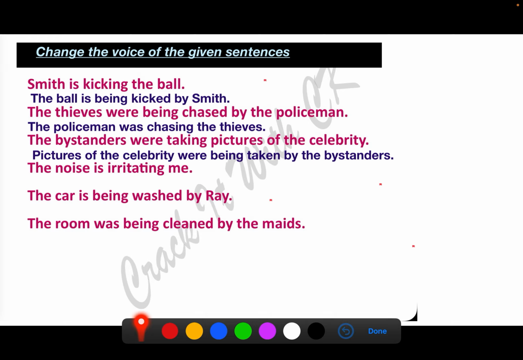The noise is irritating me. I am being irritated by the noise. The car is being washed by Ray. This is passive. Now make it active. Ray is washing the car. The room was being cleaned by the maids. Being, passive. Past. The maids were cleaning the room.